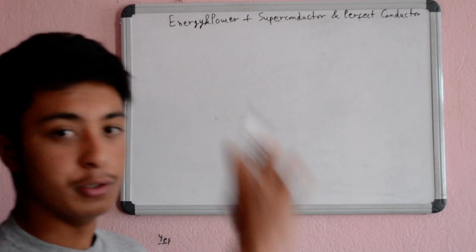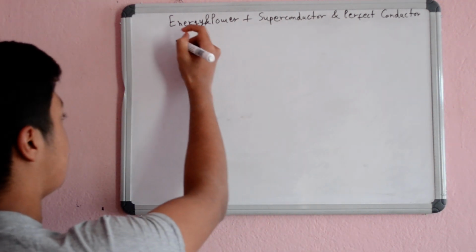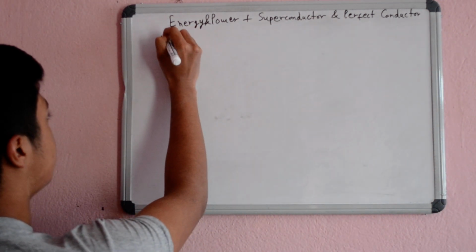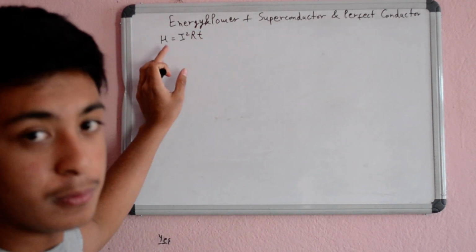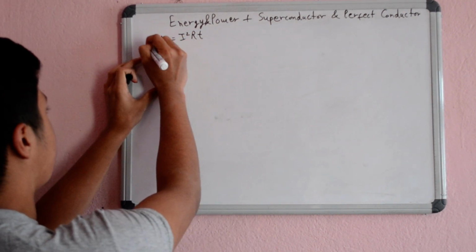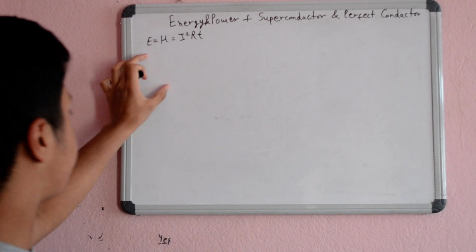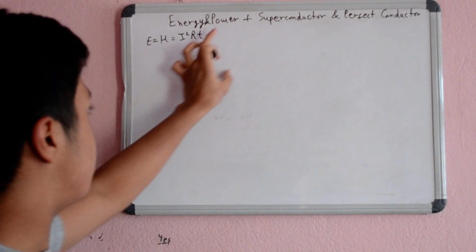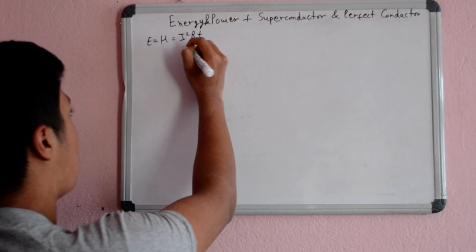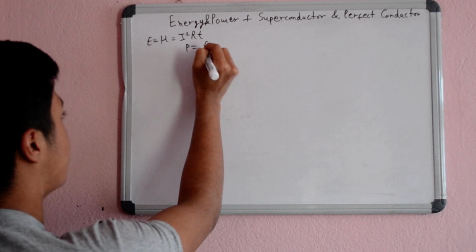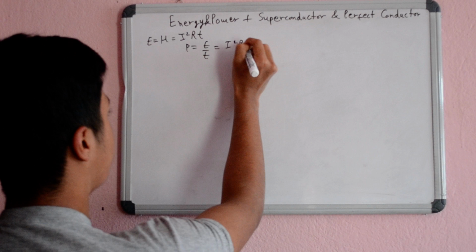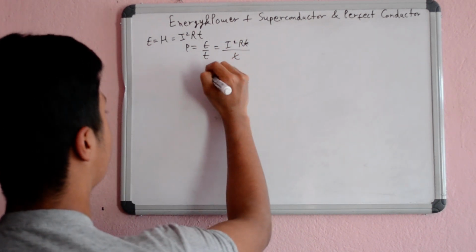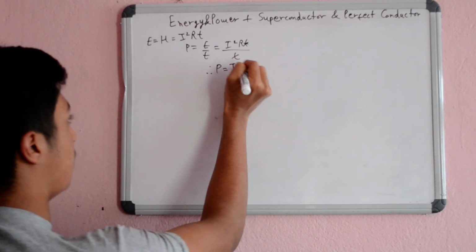Now in the previous video, I had done the Joule's heating effect, which is heat equals I square RT. And here, heat is heat energy, so we can write this as energy. And since power is just equal to energy by time, we have I square RT by time. Therefore, P is equal to I square R.